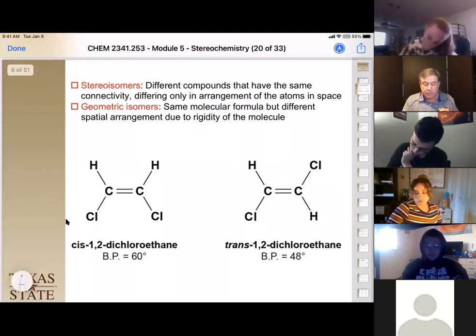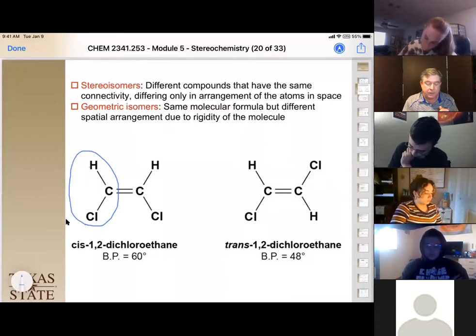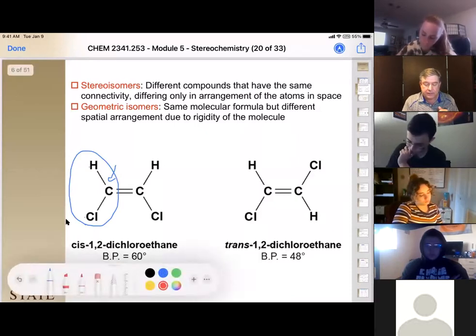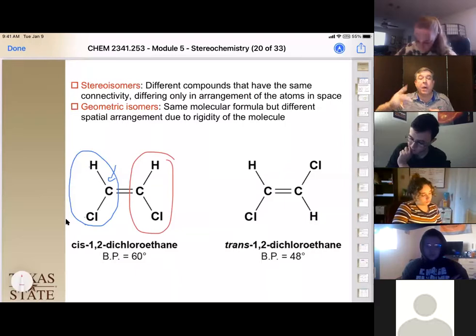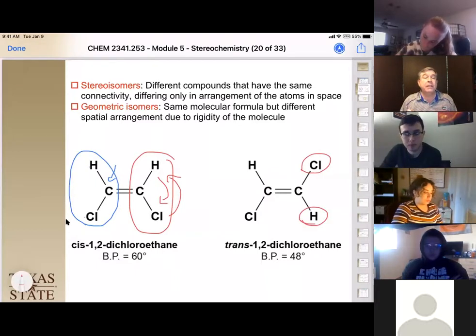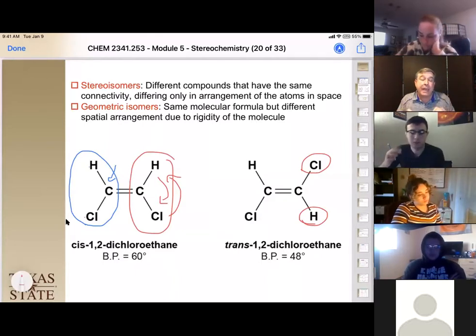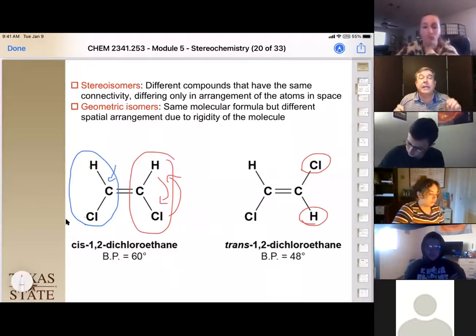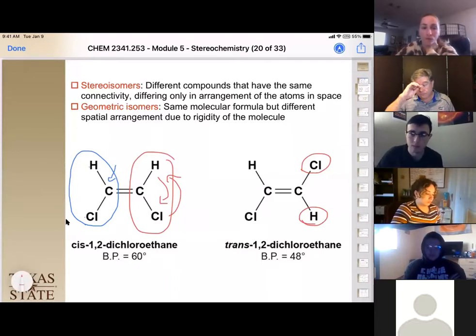So in the case of this compound here, if we have the same attachments on both sides, so notice we have a hydrogen and a chlorine attached to this carbon, and we have a hydrogen and a chlorine attached to the second carbon here, and we just swapped the location of the atoms on one side or the other, we end up with a stereoisomer of that, okay? So see how the chlorine's on top here and the hydrogen's here? But notice they have all the same connectivity, it's just where they are in space. So that means you can have cis-trans isomerization as a stereoisomer for the alkene, okay?